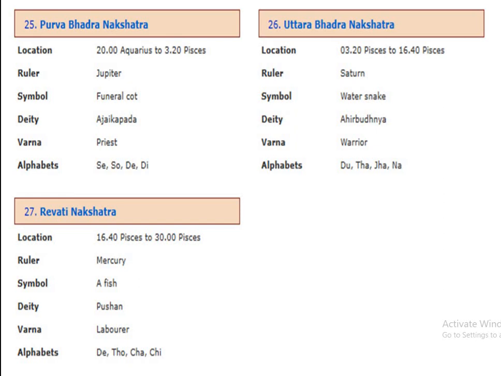The 26th nakshatra is Uttara Bhadra, which belongs to Saturn, and the location starts from 3.2 degrees Pisces to 16.4 degrees Pisces. The 27th nakshatra is Revati, which belongs to Mercury, and the location starts from 16.4 degrees Pisces to 30 degrees Pisces.